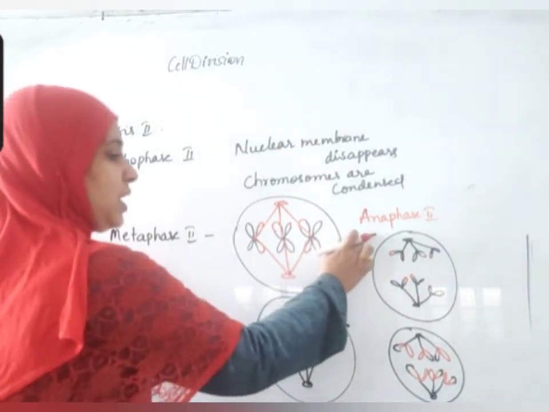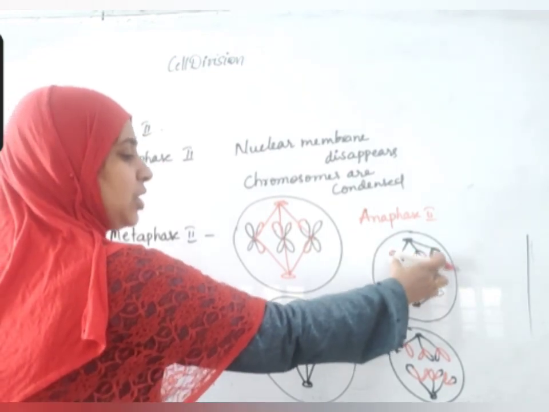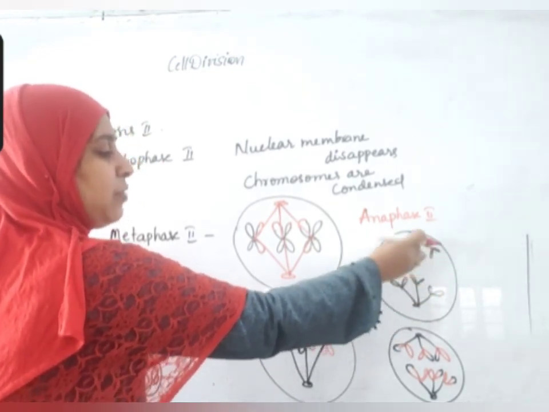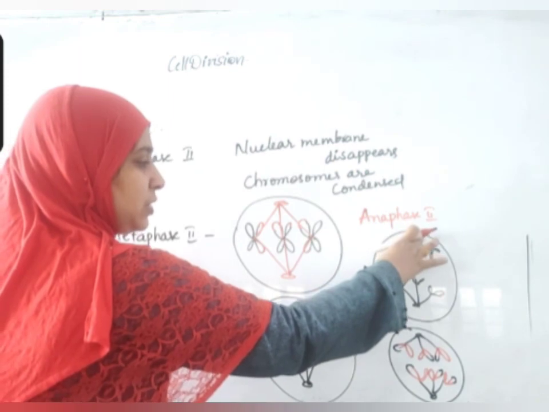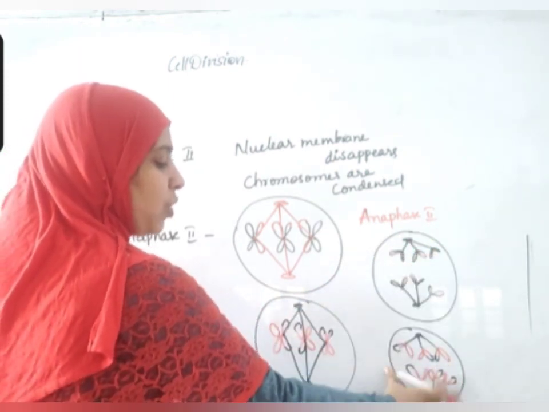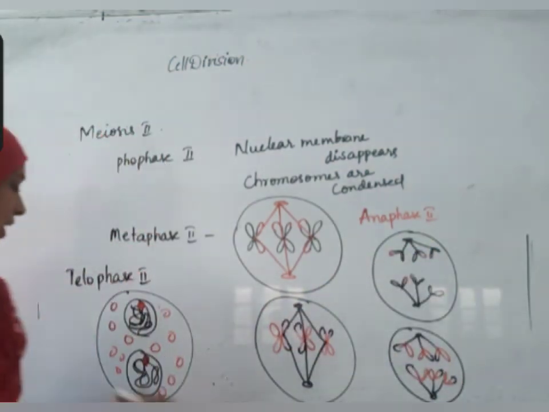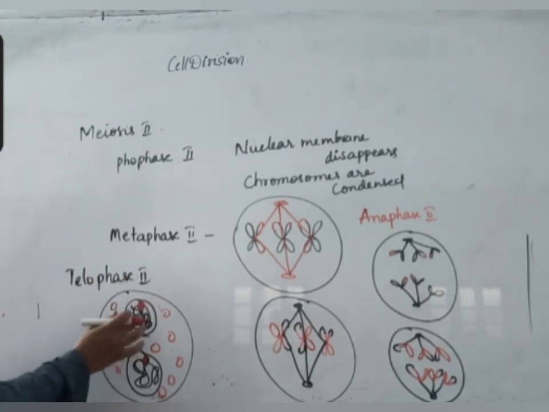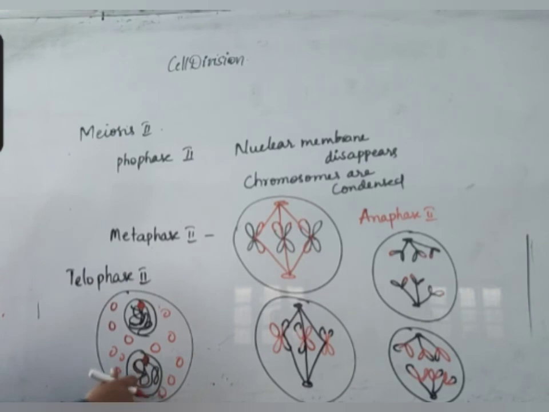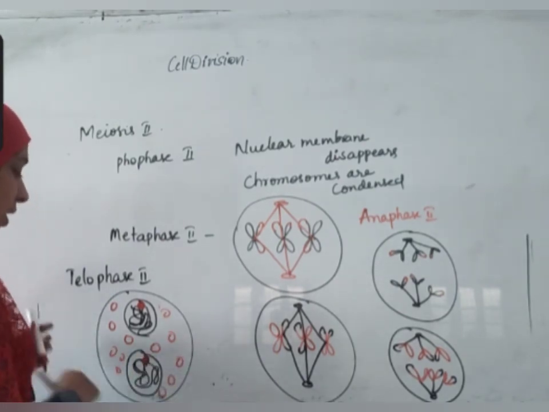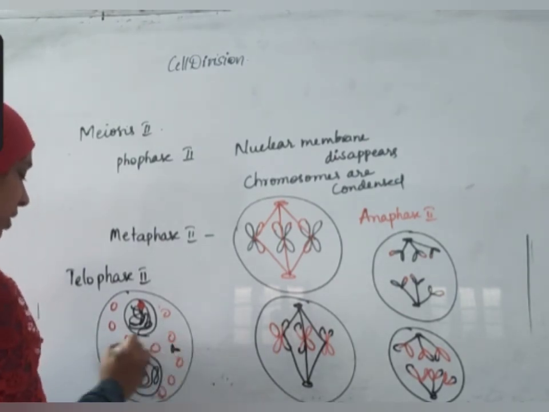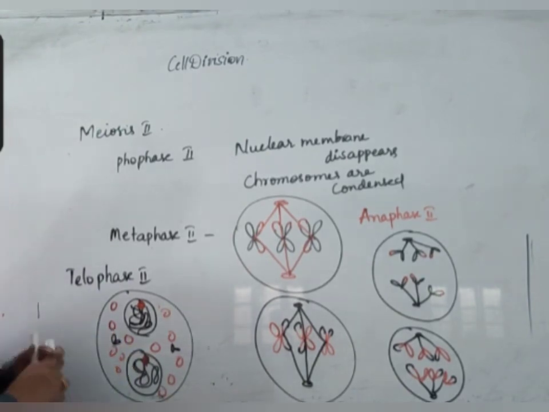In anaphase 2, all the sister chromatids are separated and spindle fibers shorten. Finally, in telophase 2, the nuclear membrane is formed, chromosomes coil to form chromatin, all the cell organelles form again, the nucleolus is formed again, and the centrioles move to the center.